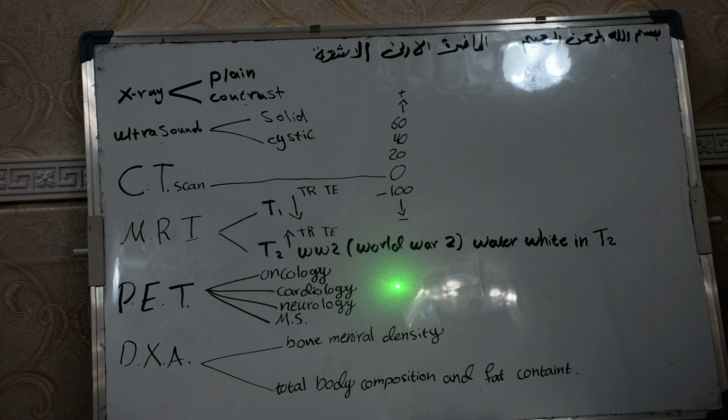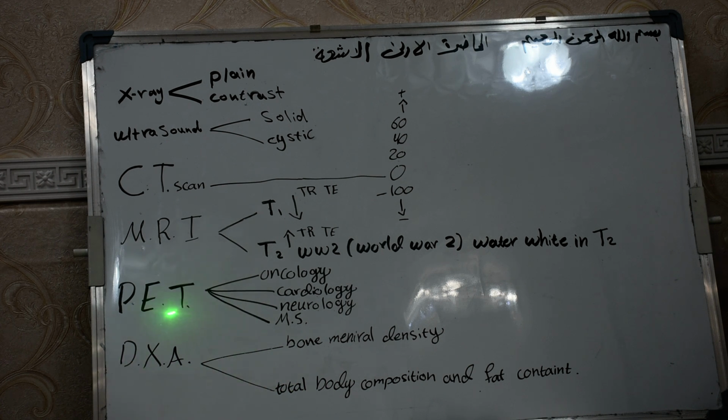Second, after operation, to see any residual or any recurrence of the tumor. The third one, there is a hidden malignancy with a high tumor marker. The fourth one, in oncology, when we see a small tumor not well diagnosed by MRI or CT, we send for PET.